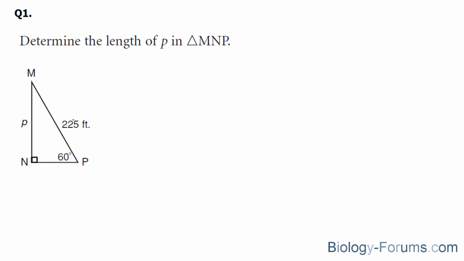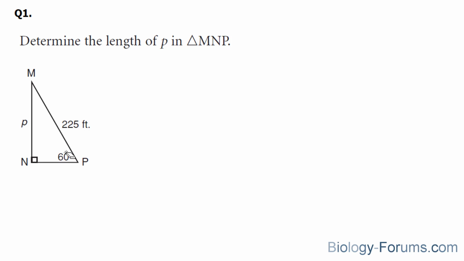So what we have here is the length of the hypotenuse, which is the side that is across from the 90 degree, and we are also given an angle of 60. The length in question is the opposite. So this is what we're looking for, and relative to this angle, it is the opposite of this angle. So pretend that this was an eyeball looking this way. That would be the opposite.